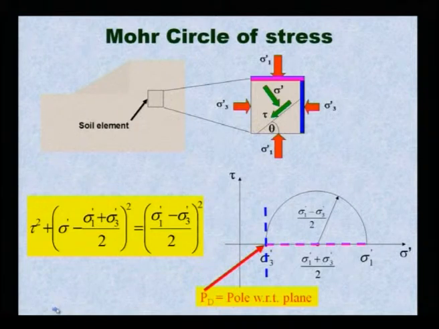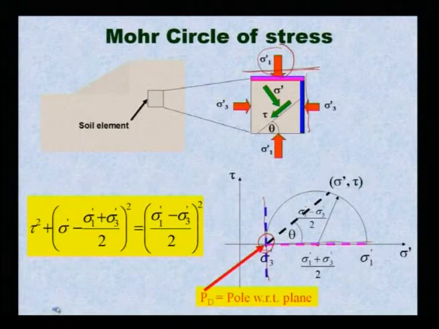Pole with respect to plane, here one thing is there, the pole. What is the pole? Pole is the intersection of principal planes. This is the direction where the major principal stress, sigma 1, is acting, and this is the minor principal plane where sigma 3 acts. Where they intercept, it is called the pole with respect to this plane.